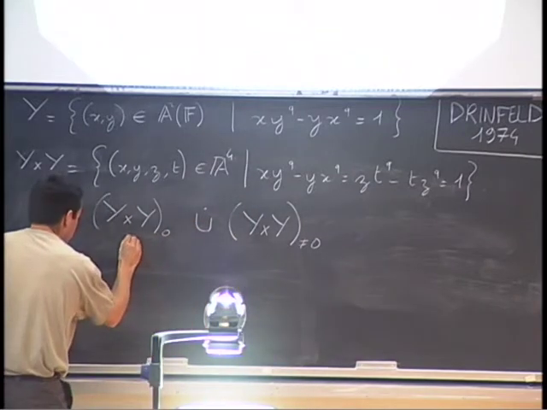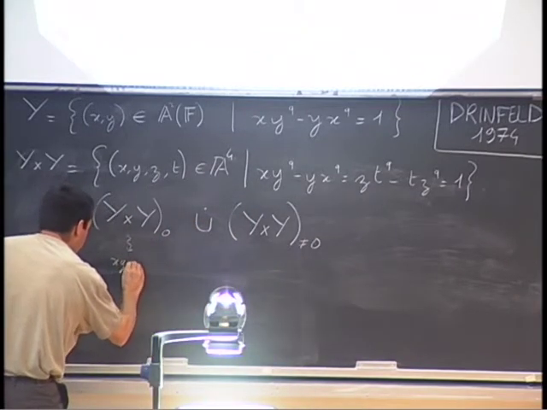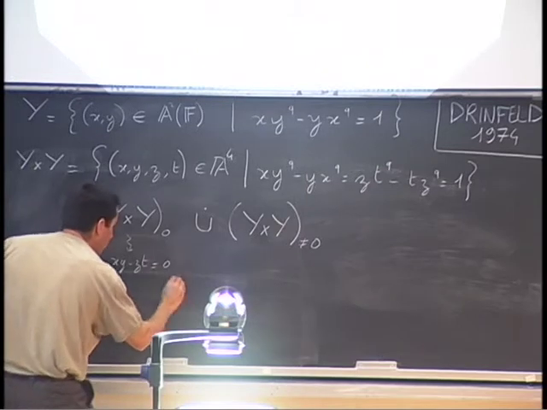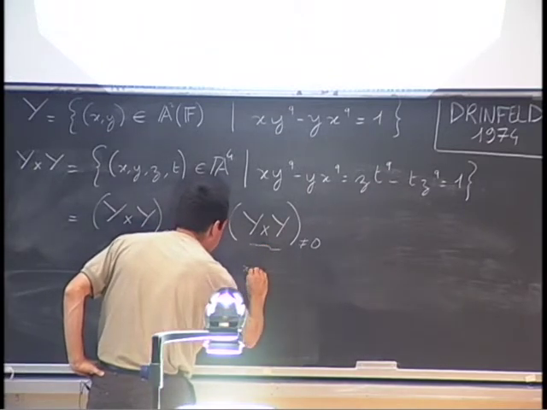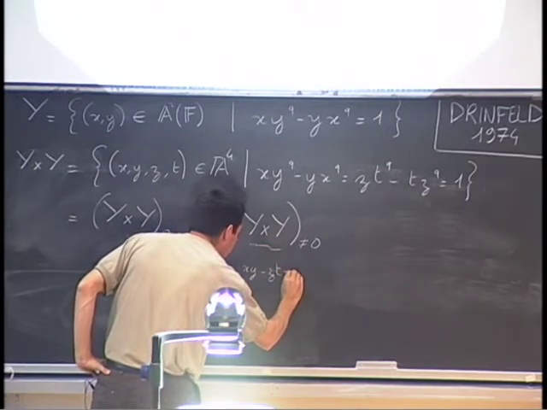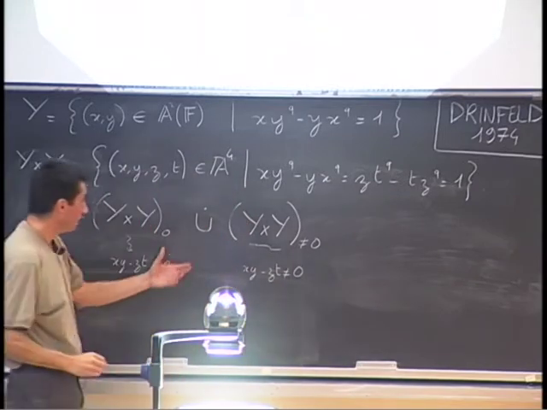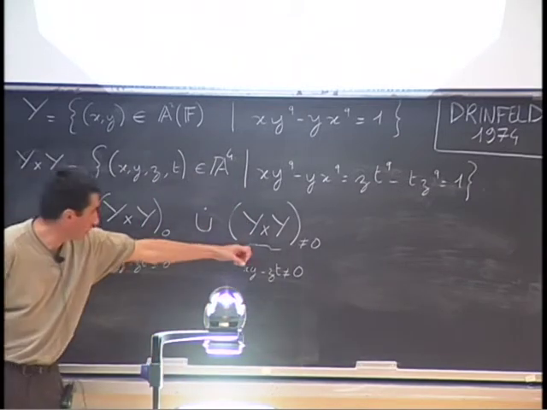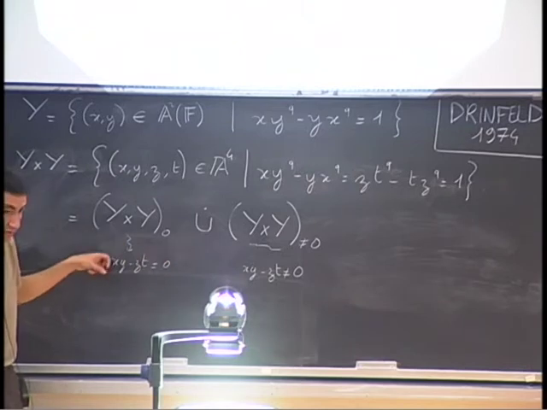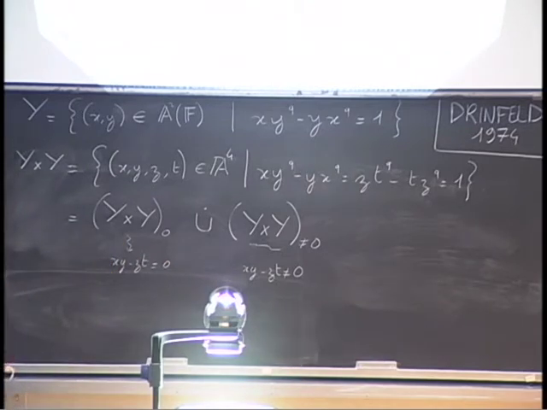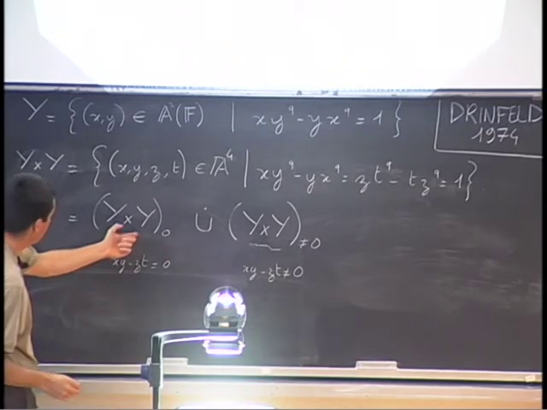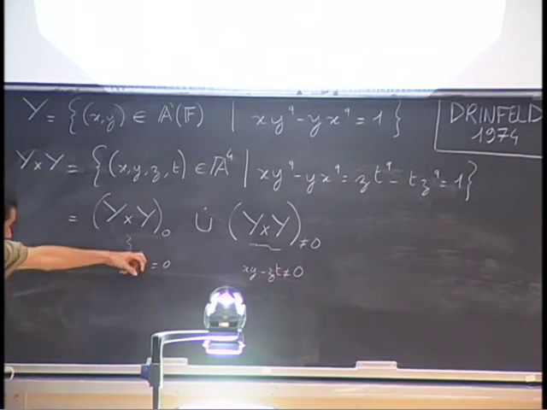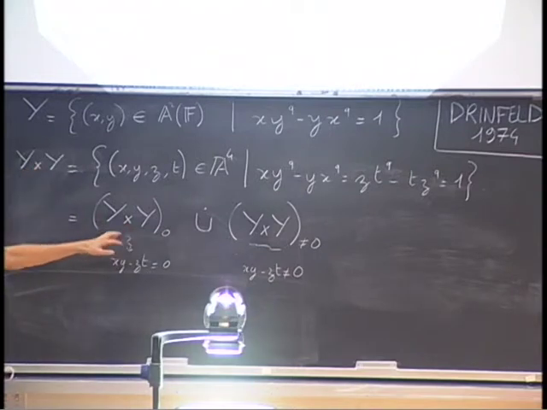Here I mean that xy minus zt is equal to 0, and here that xy minus zt is different from 0. This is an open subset, this is a closed subset. This decomposition is compatible with the G action because, as I have said, this is invariant under G. So the quotient will also be a union of these two sets.